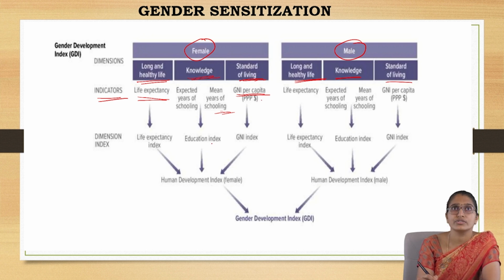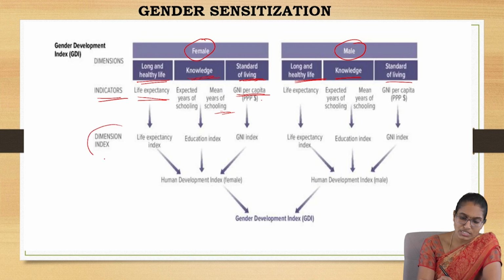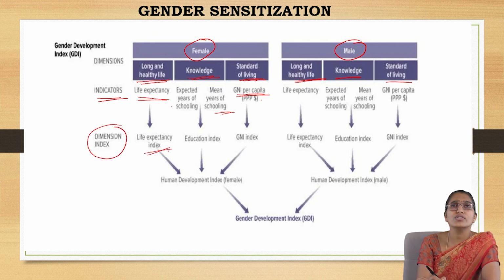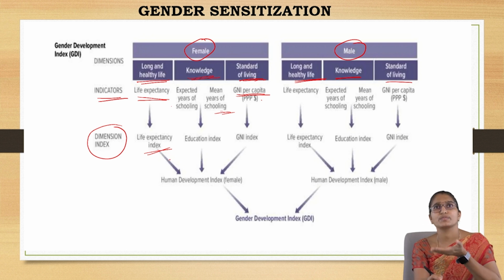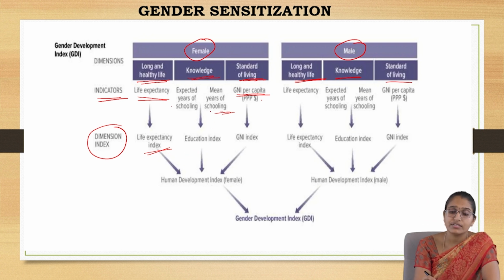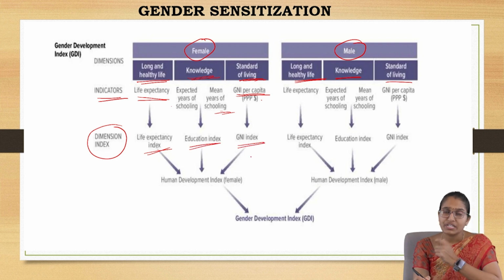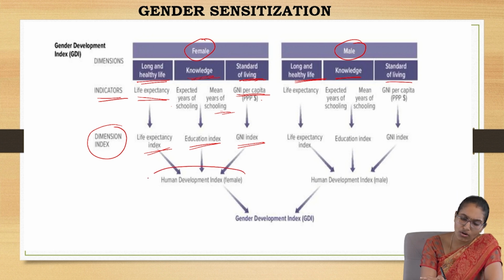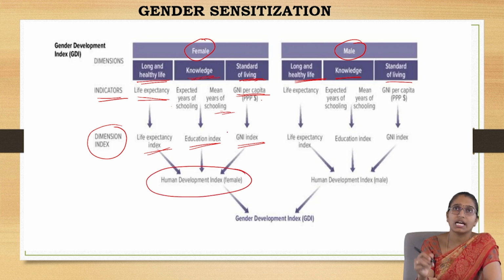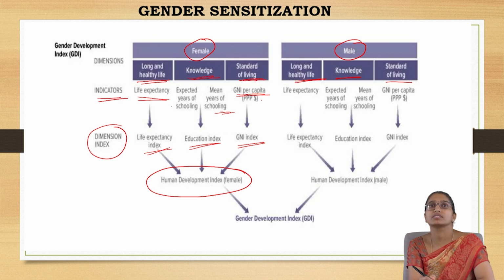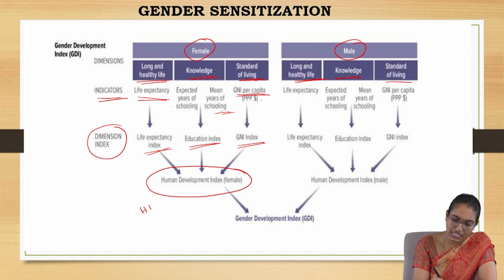What is the contribution? What is the dimension index that you calculate from this? From life expectancy, you calculate the life expectancy index. Then from education you get the education index, as well as from the GNI you get the GNI index. So the overall contribution of these three key factors gives the HDI, Human Development Index, with respect to females.